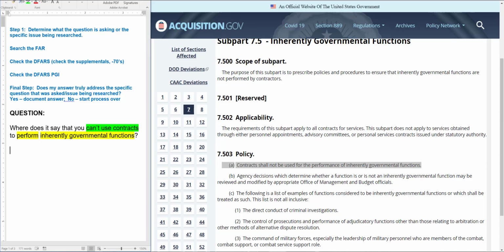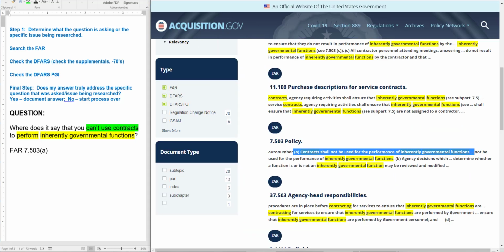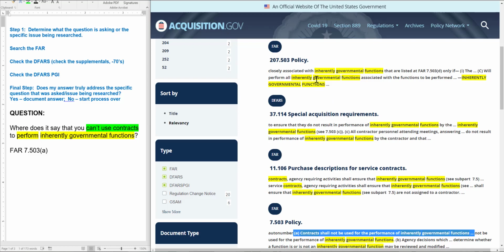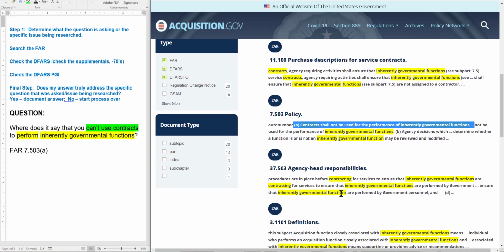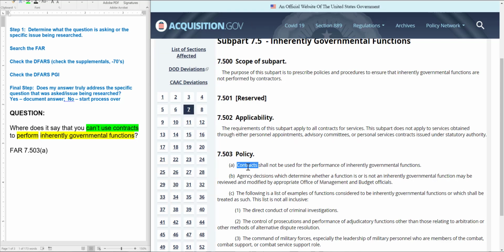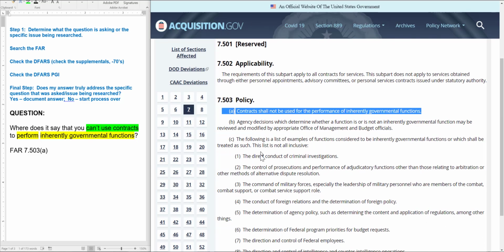All right, so let me just change this to black. So I've got FAR 7.503A. That's an initial answer that I found. Now notice, too, that we're talking about contracts here. We're not talking about contractors, because I thought I had seen in other places it talking about contractors, but we don't want to talk about contractors. We're talking about contracts, and so that's the reason I'm focusing in on this right here, just so you know.